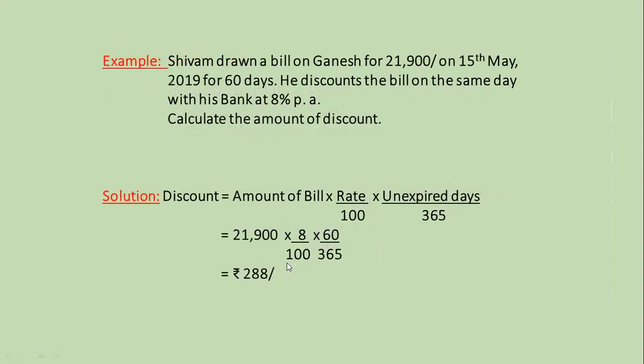In this problem, discount is to be calculated for days. Shivam drew a bill on Ganesh for rupees 21,900 on 15th May 2019 for 60 days. He discounts the bill on the same day with his bank at 8% per annum. Calculate the amount of discount. Adverting to solving the example. Now calculating the discount in days. The formula is discount is equal to amount of bill into rate upon 100 into unexpired days upon 365.